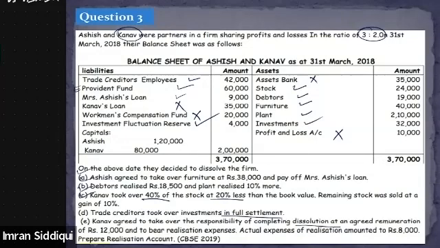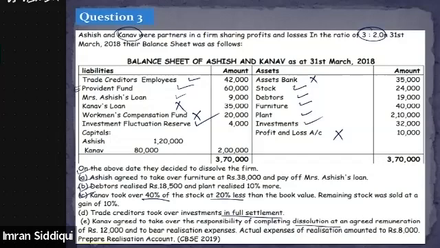So instead of getting the cash of 42,000, they are okay if they are provided with the investment of 32,000. All right. So this is called adjustment of the creditor, adjustment of the liability with the asset.